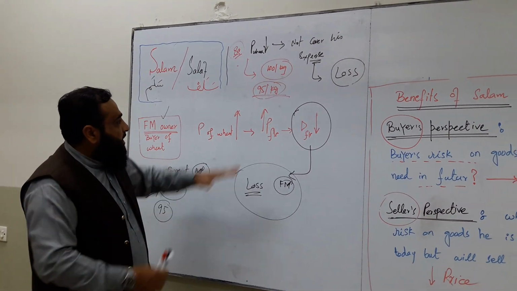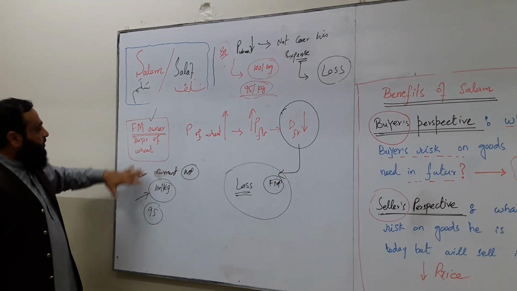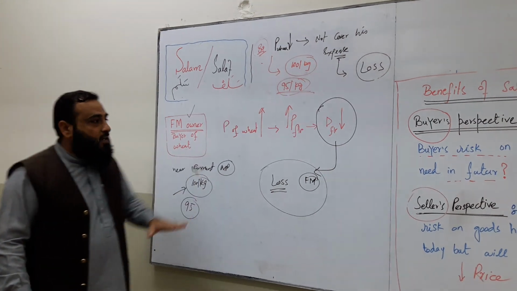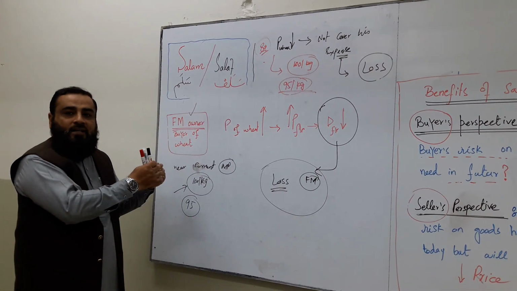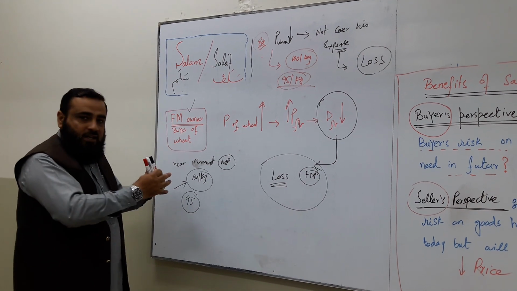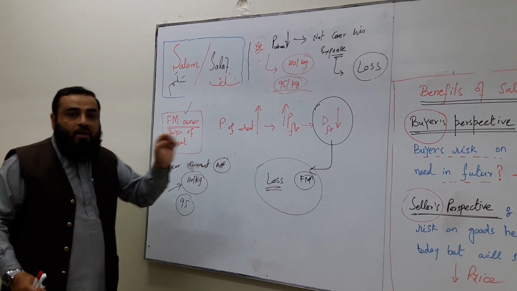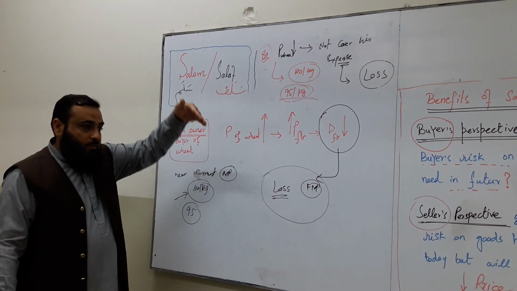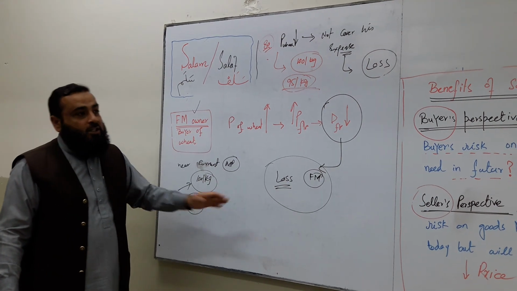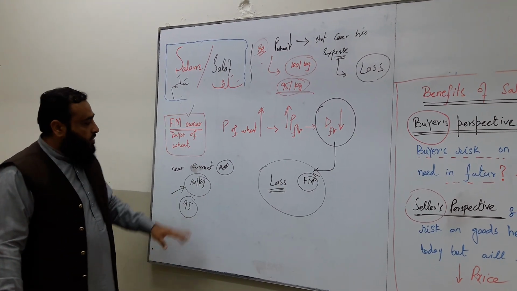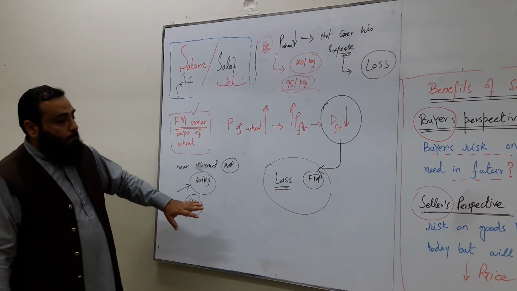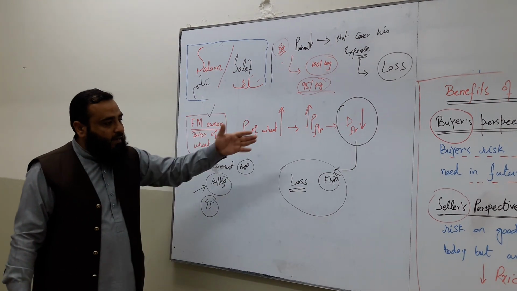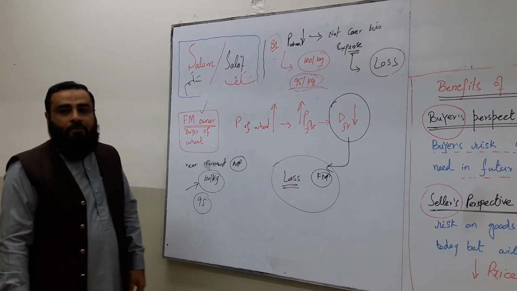So these two thinkings of the two different parties, the buyer perspective and the seller perspective, this is the matchment between the buyer and seller in the market. So they will meet and they will decide one common price, and that common price will remain below the market price, less than the market price, as we discussed earlier. So this is the risk perspective in the Salam contract, this is the perspective of the buyer, and this is the perspective of the seller.